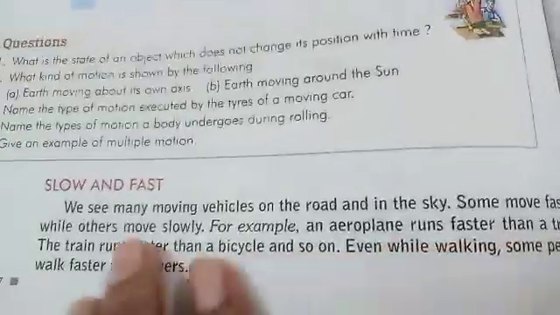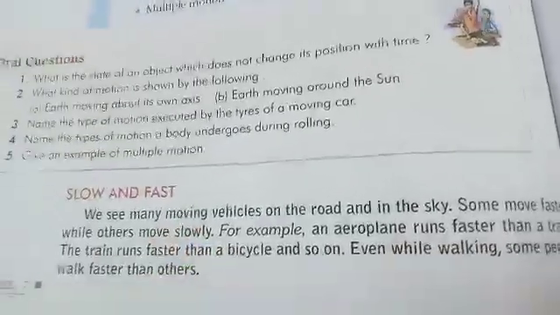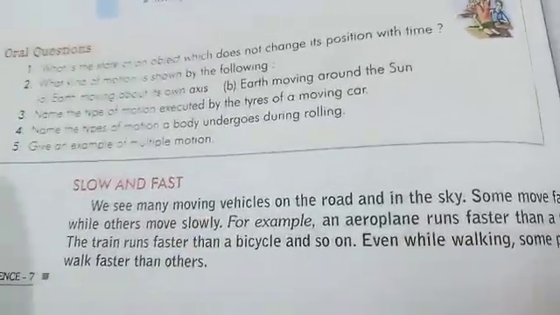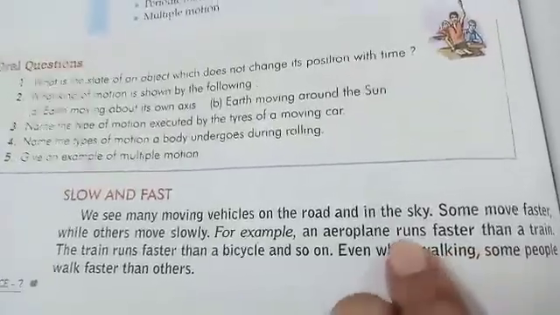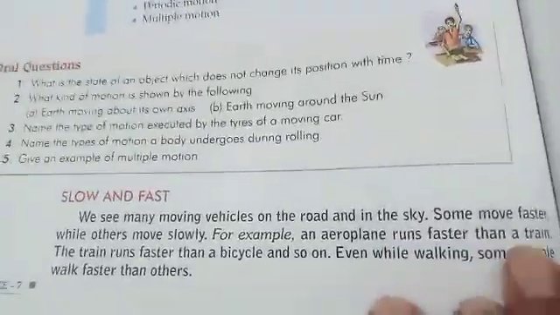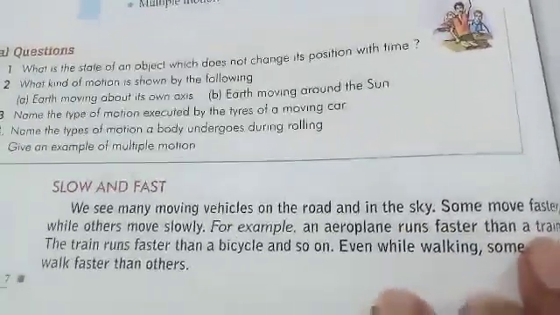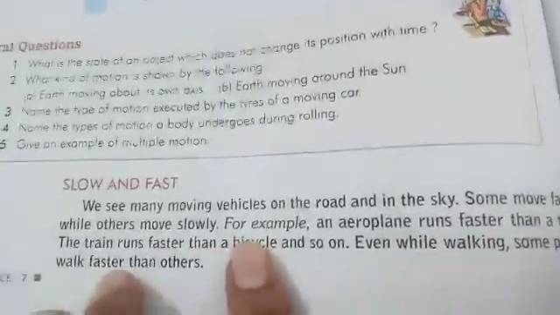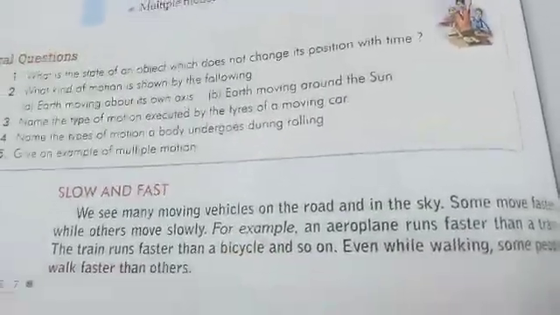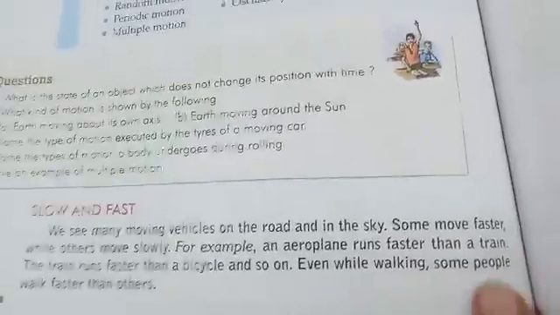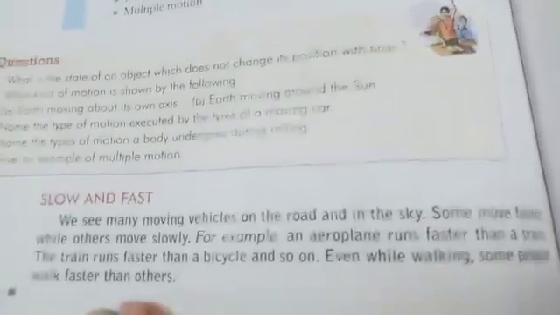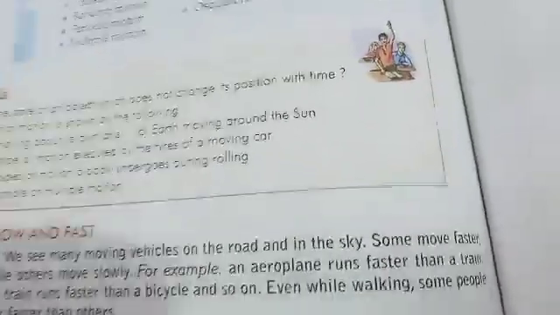Some move faster while others move slowly. For example, an aeroplane runs faster than a train. A train runs faster than a bicycle. Even while walking, some people walk faster than others, some walk slowly.